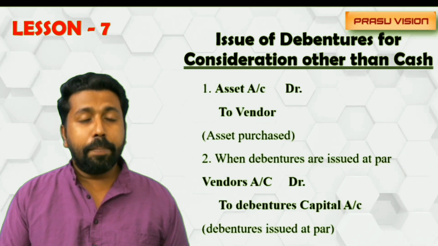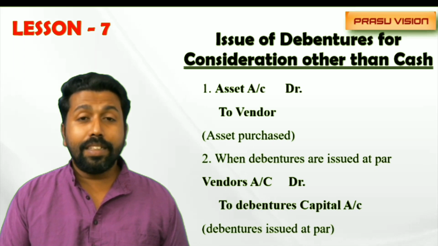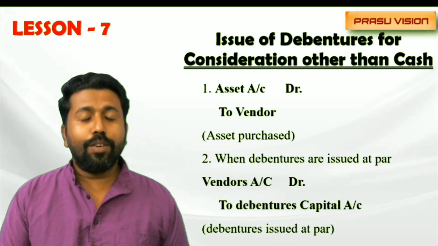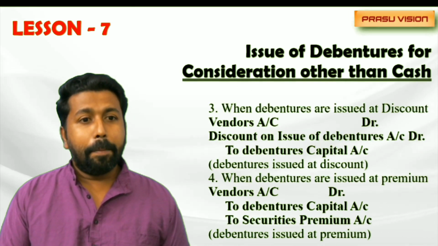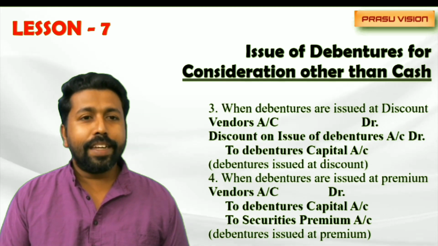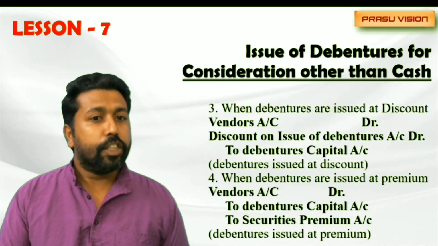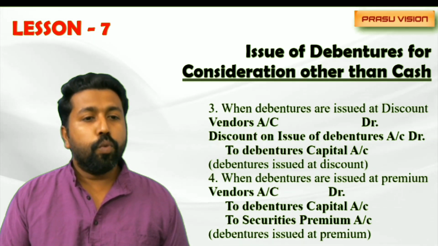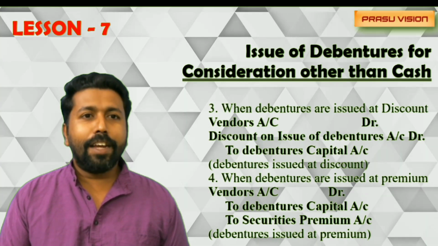Another concept is issue of debenture for consideration other than cash. When the company purchases some assets, then we issue debentures instead of paying cash. So assets account debited to vendors account, vendors account debited to debentures. If the debentures are issued at discount to the vendor, the entry will be vendors account debited, discount on issue of debenture account debited to debentures. If issued at premium, vendors account debited to debentures and securities premium reserve. Please keep in mind all these entries.